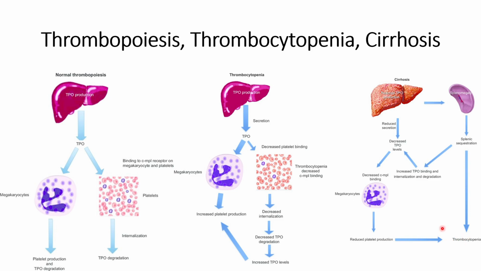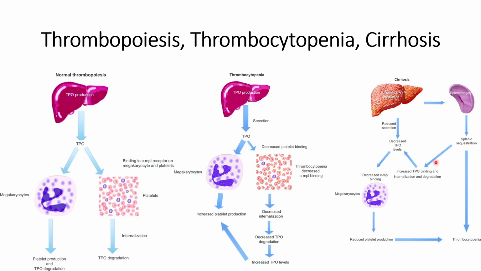However, the reason for this thrombocytopenia is not that the TPO interaction with platelets is low. The main reason that cirrhosis leads to thrombocytopenia is the low production of TPO, which leads to low platelet production, and also